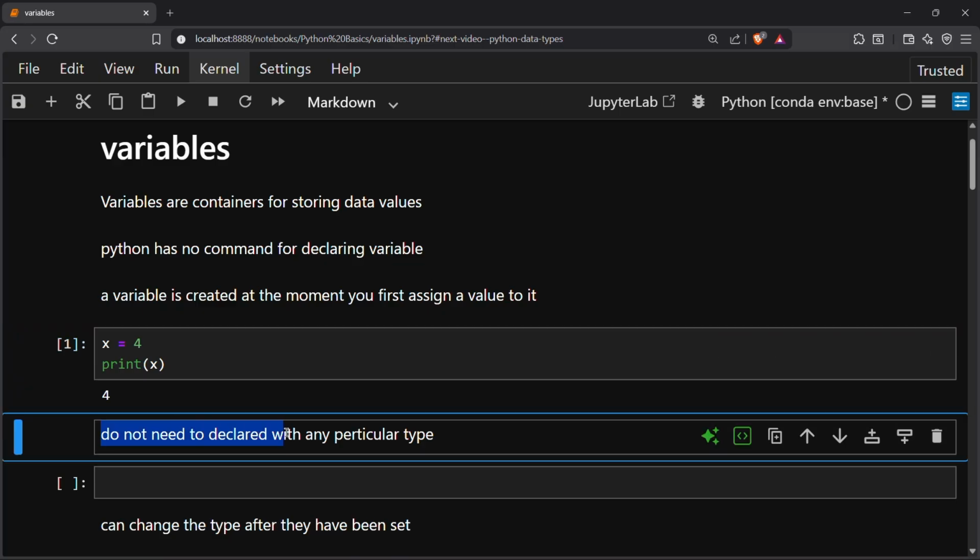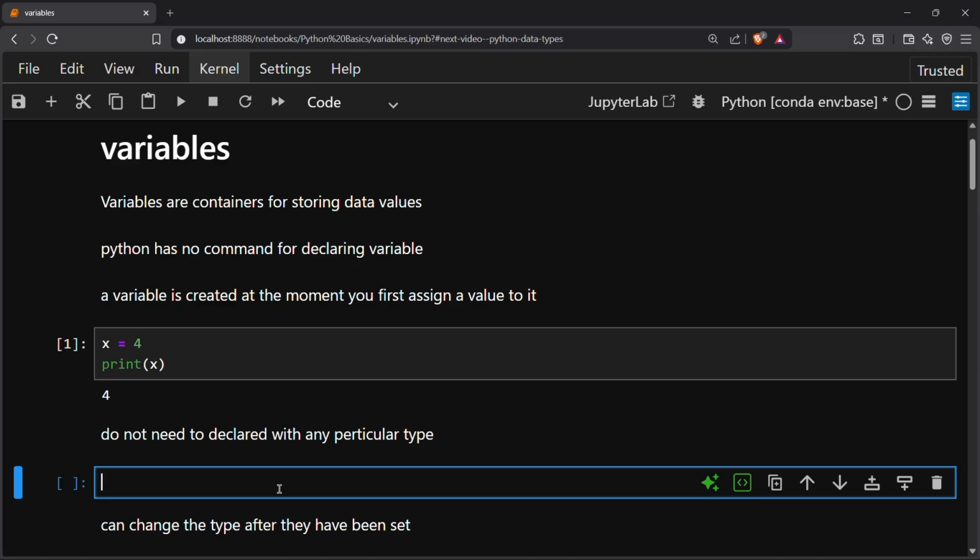So we do not need to declare it with any type. I already told you we do not need to declare x with any type, like integer. We directly write the variable name and assign a value to it.